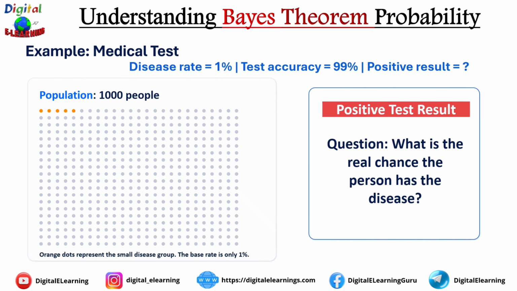Before trusting the test result, we need to ask, how common is the disease in the first place? Since only 1% of people have the disease, the disease is actually very rare. And that is where Bayes' theorem becomes powerful. It helps us combine the disease rate, test accuracy, and the positive result to find the real probability. Let's work through the numbers and see the surprising answer.